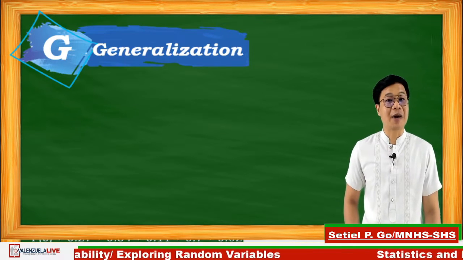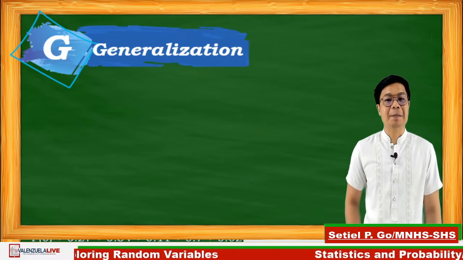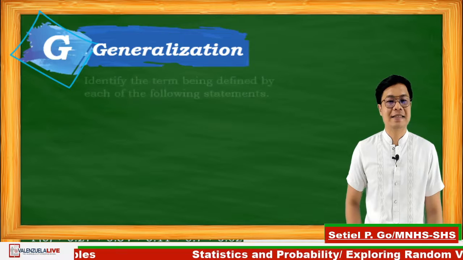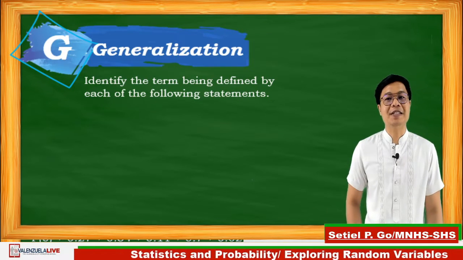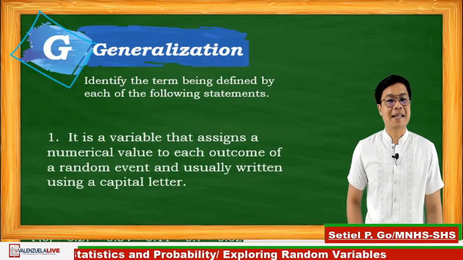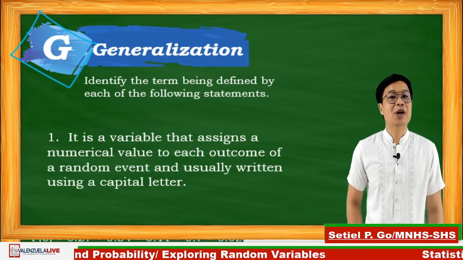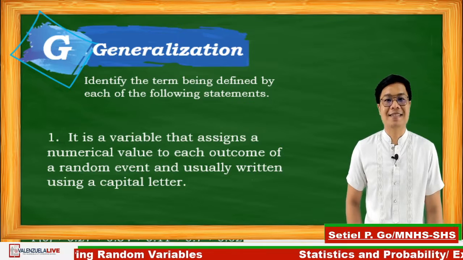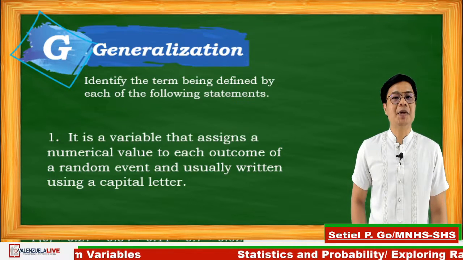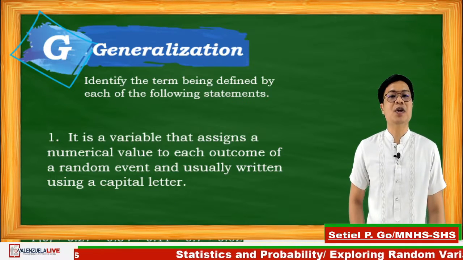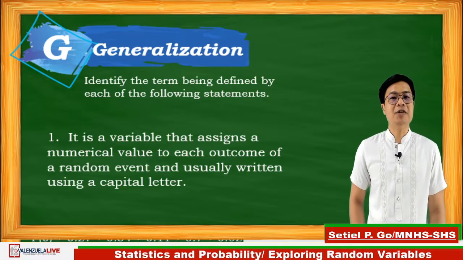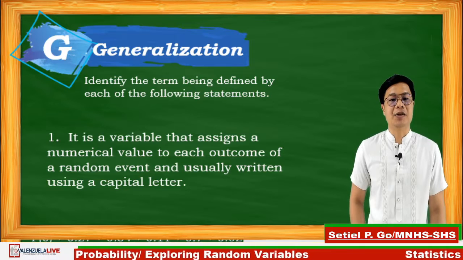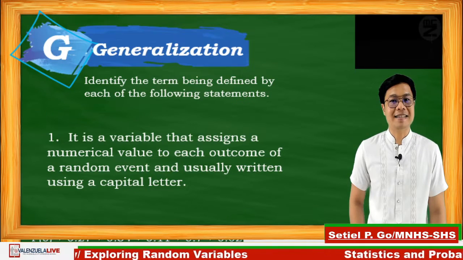I think you are ready to answer the following questions based on the discussion a while ago. You can key in your answer using the comment box below. Let's have number 1. You're going to identify the term being defined by each of the following statements. Number 1, it is a variable that assigns a number or values to each outcome of a random variable or random event and is usually written using a capital letter. I'll give you 10 seconds. Go!